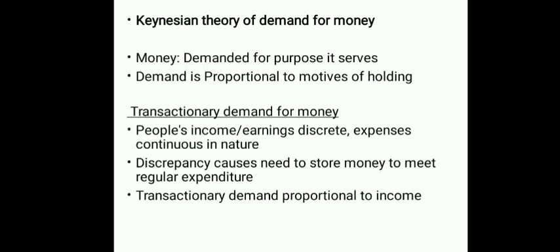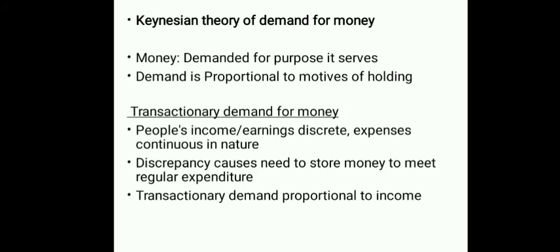According to this theory, money is demanded for the purposes it serves, and demand is proportional to the motives of holding money. The first categorization of motives is the transactionary demand for money. Generally, people's income or earnings are discrete. They happen once in a week or once in a month. However, expenses are almost continuous.